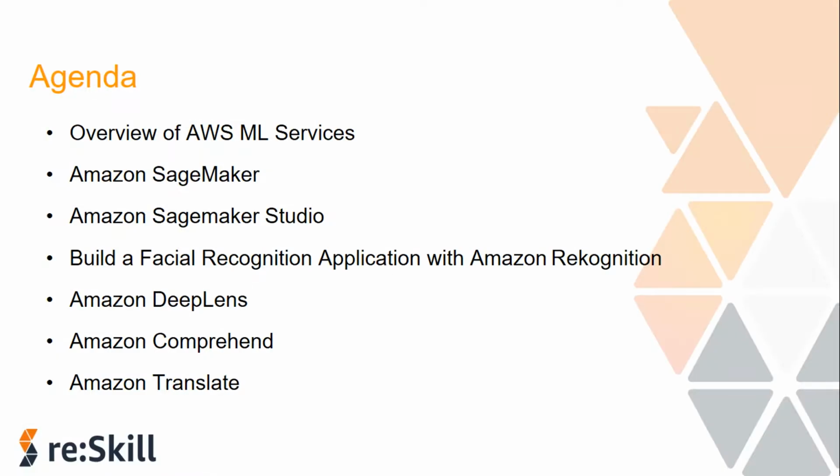In this video we will start by discussing a brief overview of a few available AWS machine learning services, and then we will see what Amazon SageMaker and Amazon SageMaker Studio are. Then I'll tell you how you can build a facial recognition application using Amazon Rekognition, what this service is, what are a few features and use cases of it, and you will also learn about Amazon DeepLens, Amazon Comprehend and Amazon Translate, and how they can be used for your different use cases.